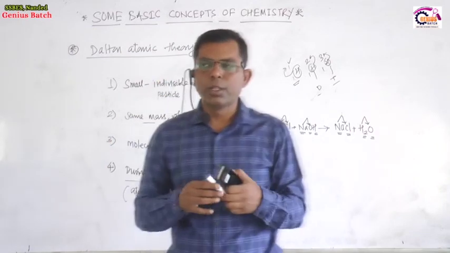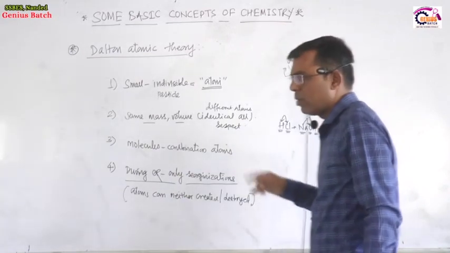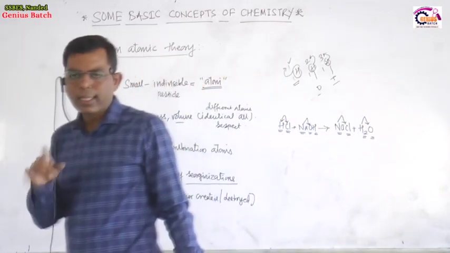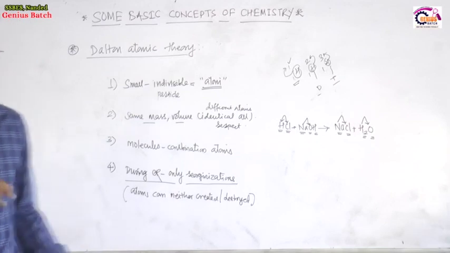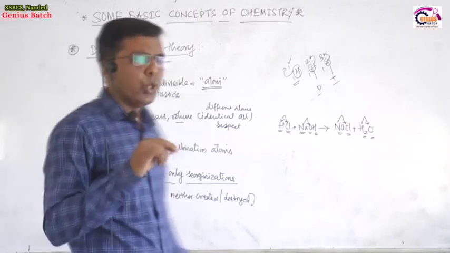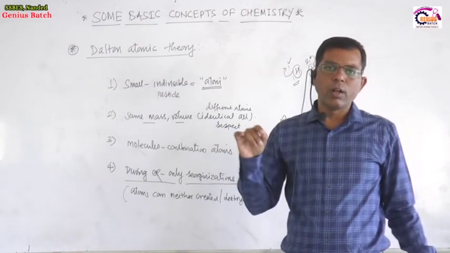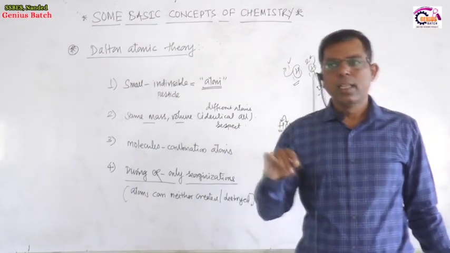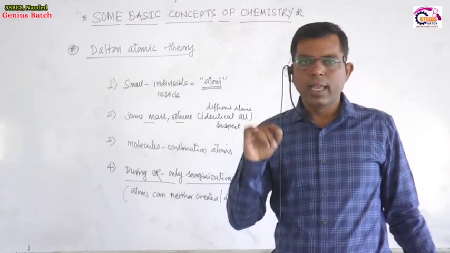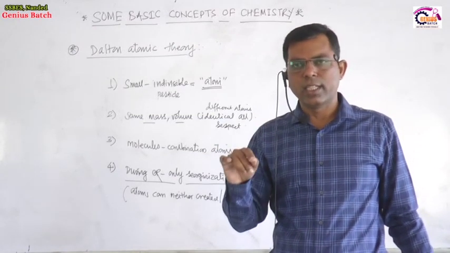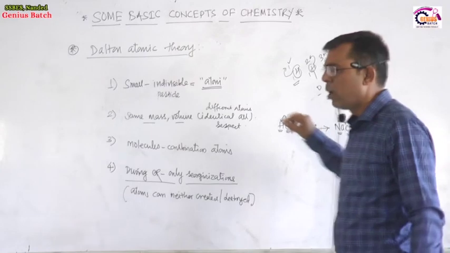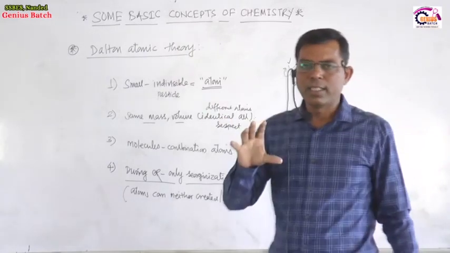From there, we proved that 1 mole of any gas at STP, meaning 1 atmospheric pressure and 0 degrees centigrade, possesses 22.4 liters of volume. Different gases measured at 0 degrees centigrade and 1 atmospheric pressure all possess the same volume.